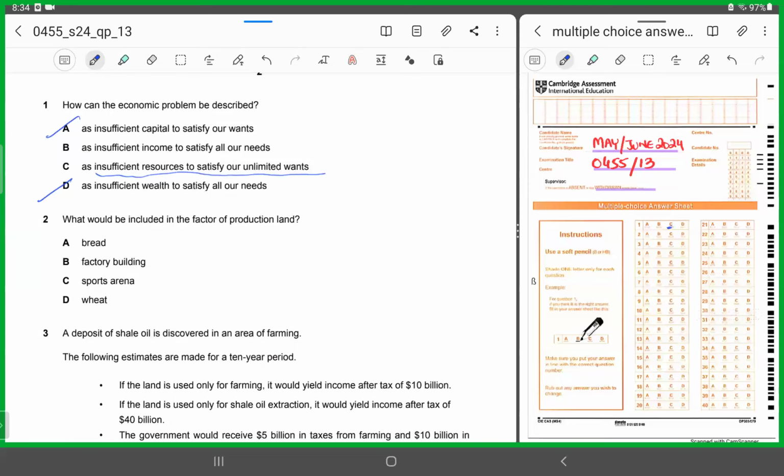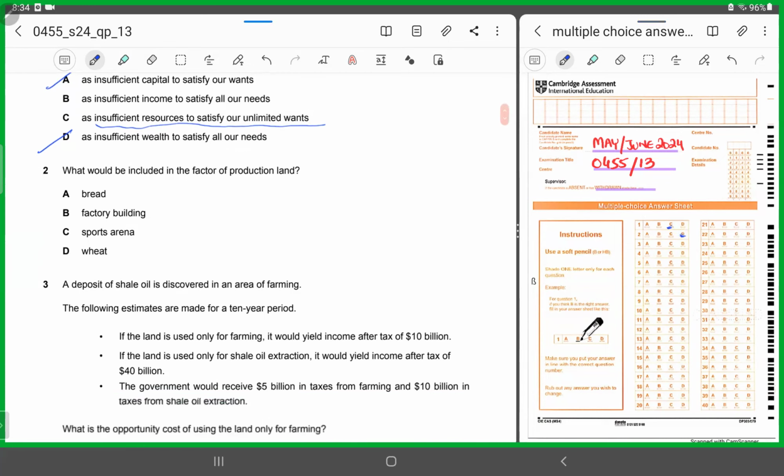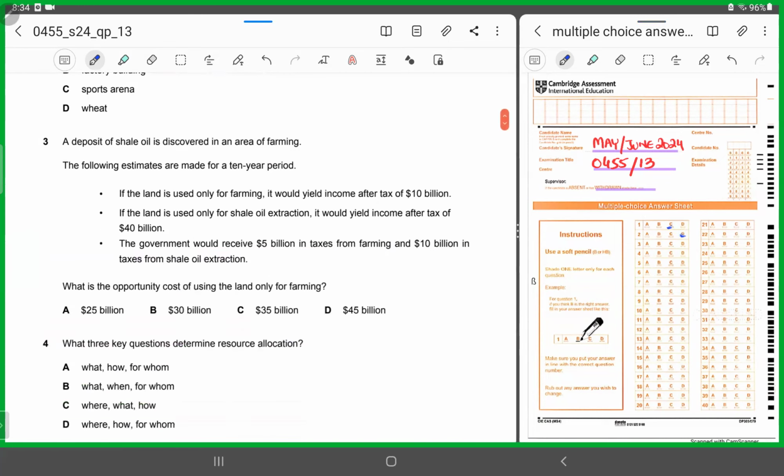A would be the output. Factory building would be what? Capital. C cannot be the answer, so it has to be D. It has to be wheat. So under the definition of land, wheat is going to be the correct option. So for 2, it has to be option D. All right, let's look at MCQ number 3.